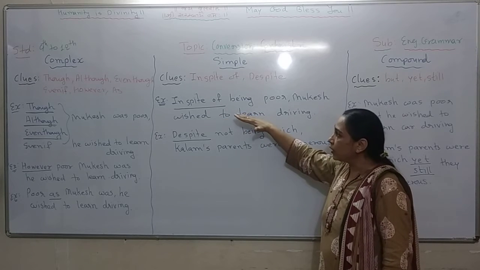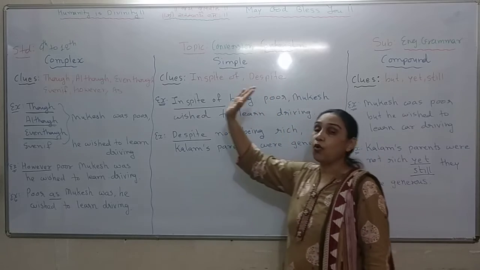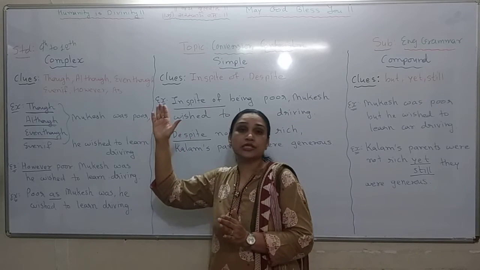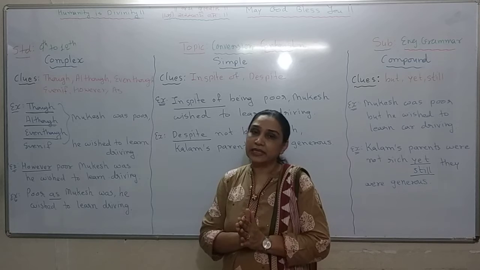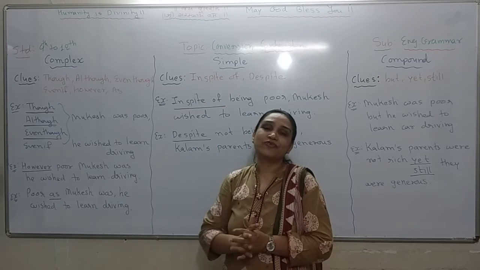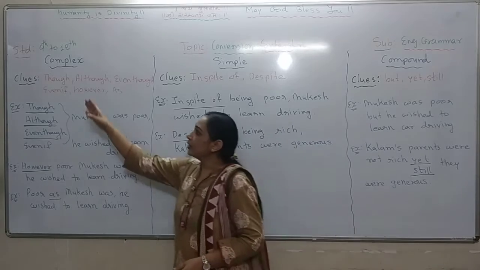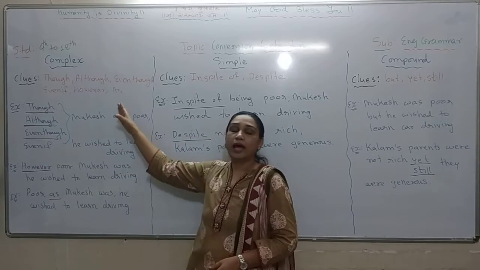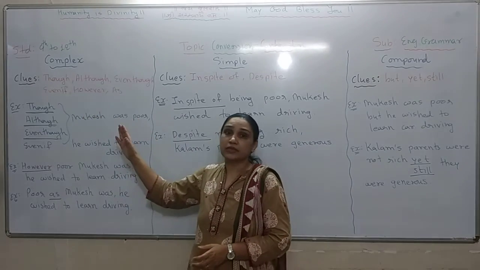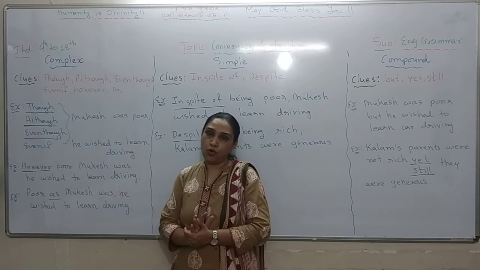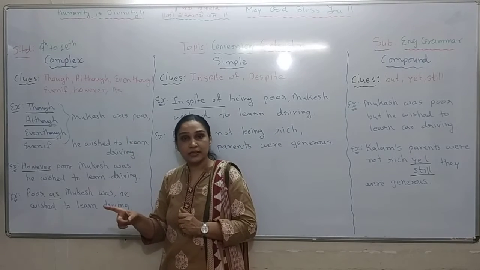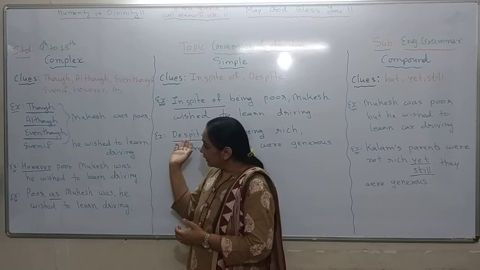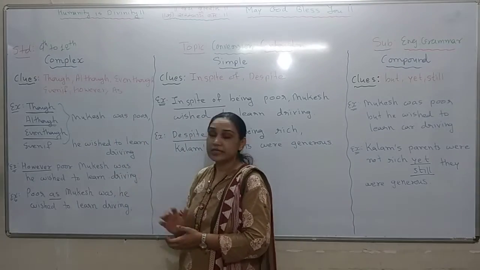Now if I want to convert this sentence from simple to complex, first of all I should know what conjunctions can be used while putting the sentence into complex with the sense of contrast. They are though, although, even if, however and as. These conjunctions are used to show contrast in a sentence of the complex type. Let us see how it is converted.